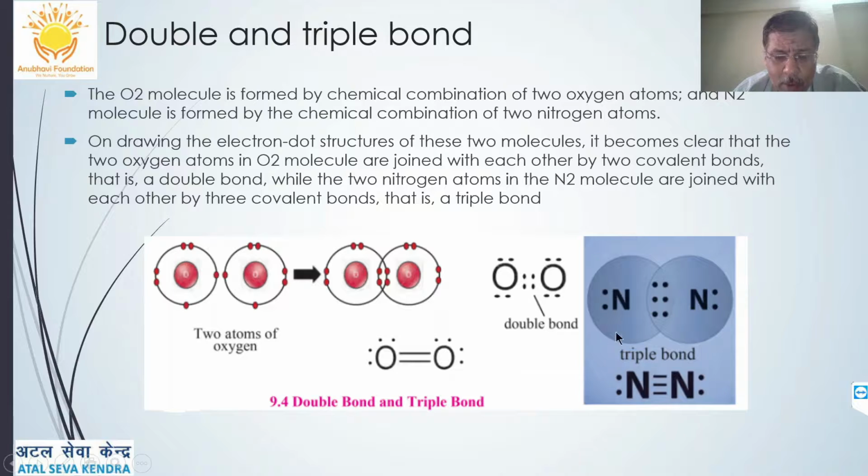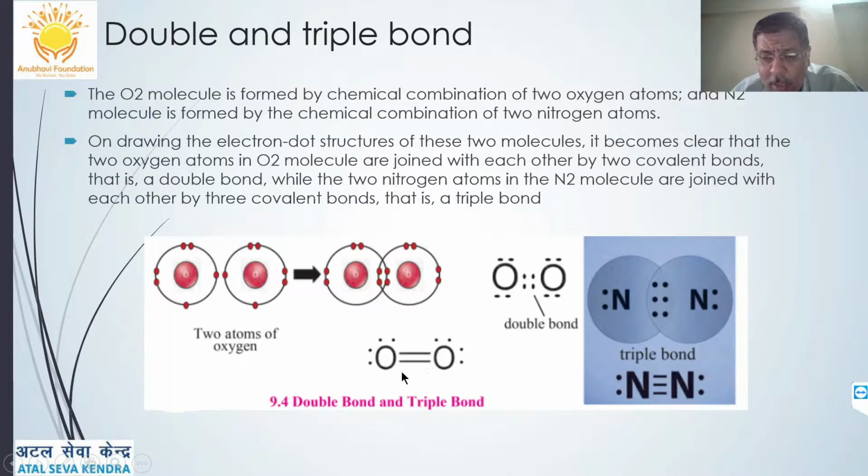Similarly, suppose oxygen atoms are combining with each other. Each oxygen has 6 electrons in the outermost shell. They require 2 electrons to complete the octet. So 2 electrons of this oxygen and 2 electrons of this oxygen are shared, so that a total of 2 pairs of electrons are shared.